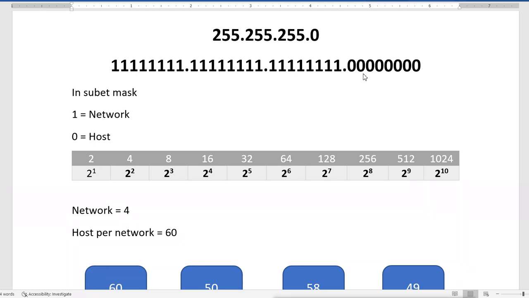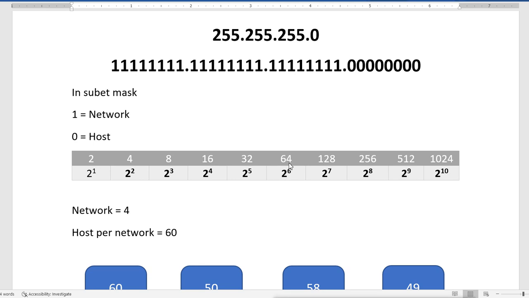When you remove 2 from 8, you will get 6. You will remain with 6 zero bits. Now 6 zero bits, how many hosts will I get? Looking into this table, 2 raised to 6 is equal to 64. So with 6 zeros I will get 64 host IP addresses.